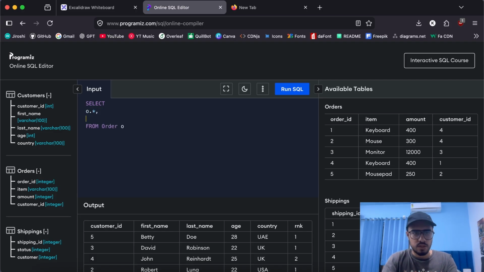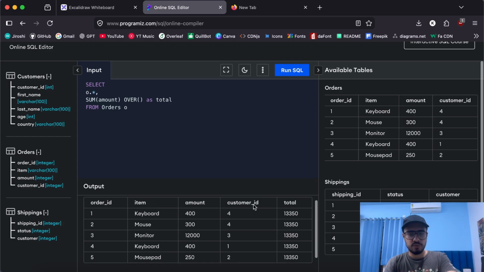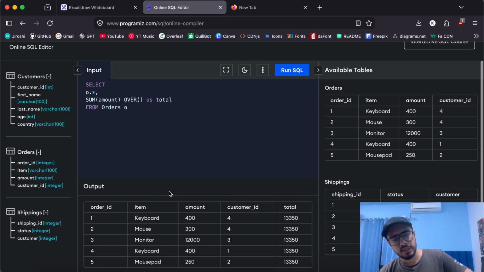Now within this SQL query, I can do something like sum amount over as total. If I run this, we got, my bad. So yeah, now what is happening here is, it takes the whole table, sums up all the amounts, and appends that to each one of the entries in the table with a new column named total.